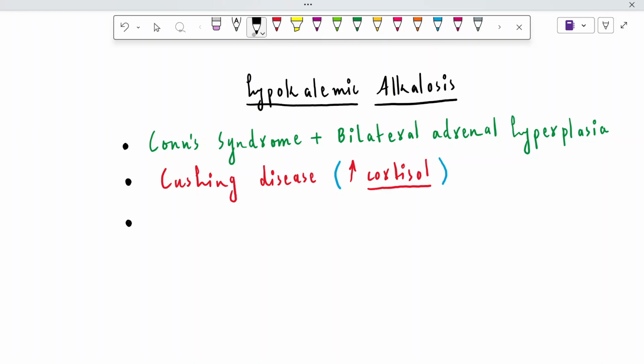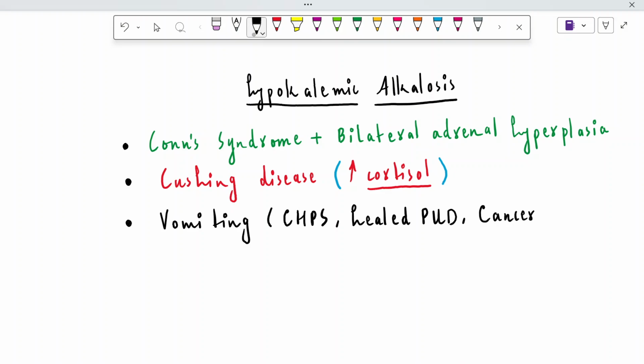So the next thing is chronic vomiting. The patients with GIT disorders, like for example chronic vomiting, in case of neonates there can be congenital hypertrophic pyloric stenosis, there can be healed peptic ulcer disease, right? In all such conditions, healed peptic ulcer disease, as well as in the geriatric age group, there will be cancer of stomach. Geriatric means the old age, right?